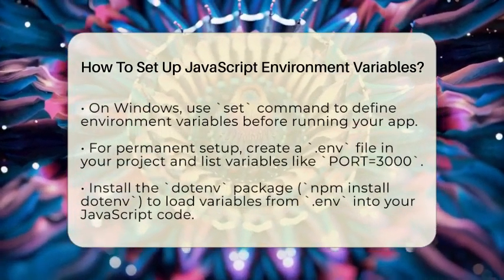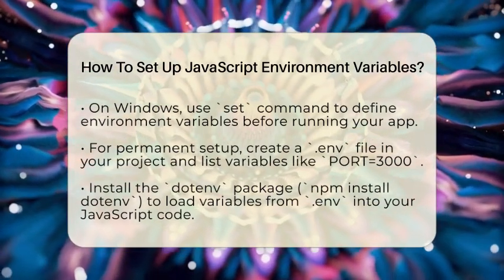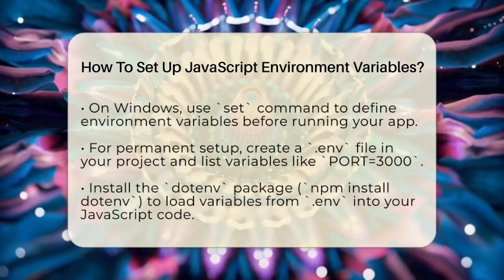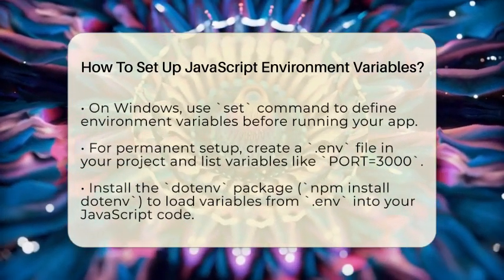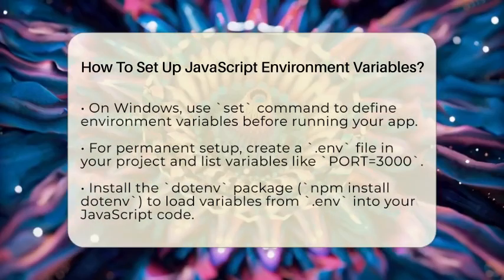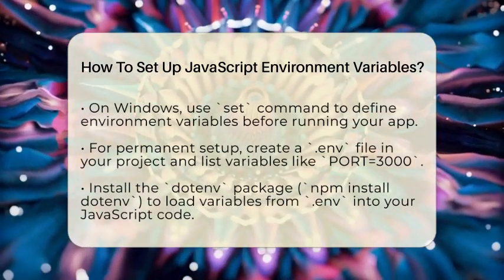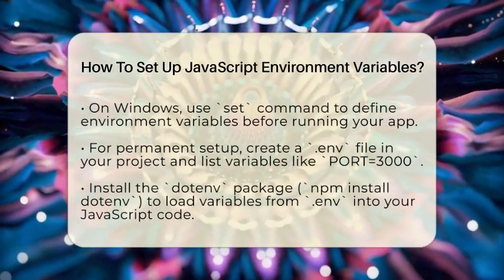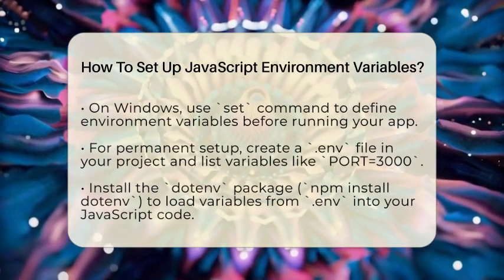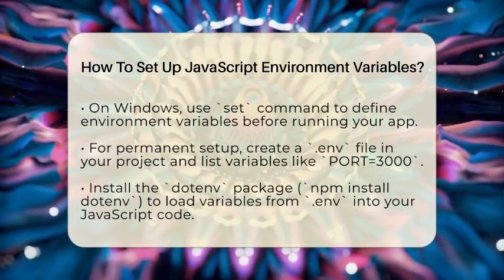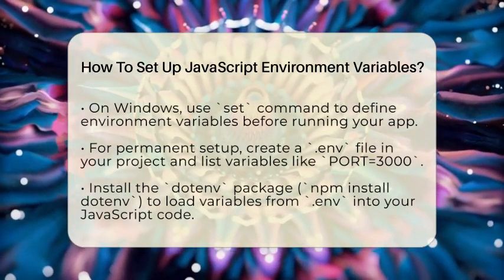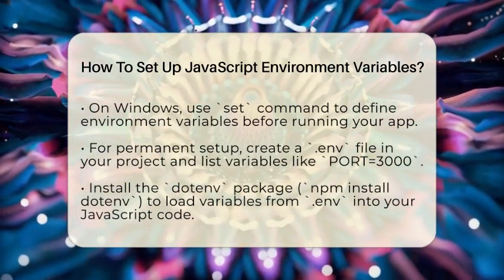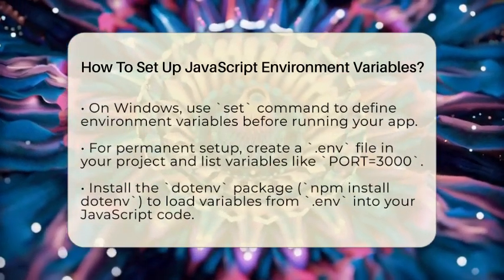For a more permanent setup, you can create a file called .env in your project folder. Inside, you write your variables like PORT=3000, NODE_ENV=development, or DB_HOST=localhost. To load these variables into your JavaScript code, you need to install a package called dotenv. You do this by typing npm install dotenv in your terminal. Then, at the top of your JavaScript file, add require('dotenv').config().